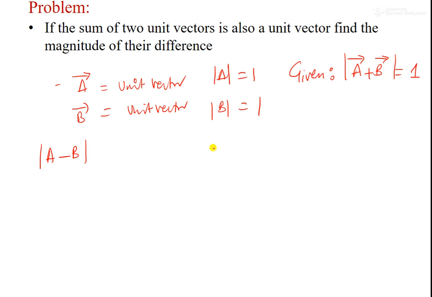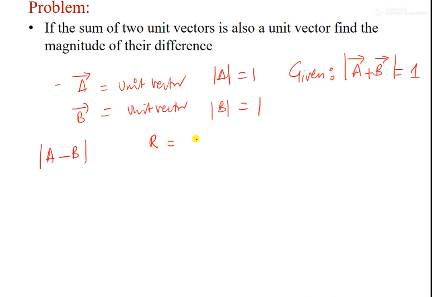Okay, now how will we find it? When we say A plus B is a unit vector, we will take the resultant of two vectors, R, which is something like this.